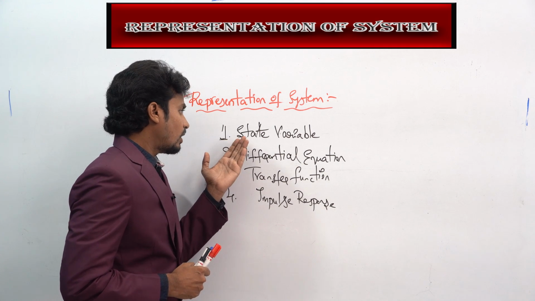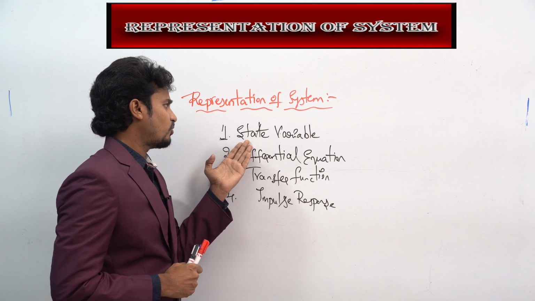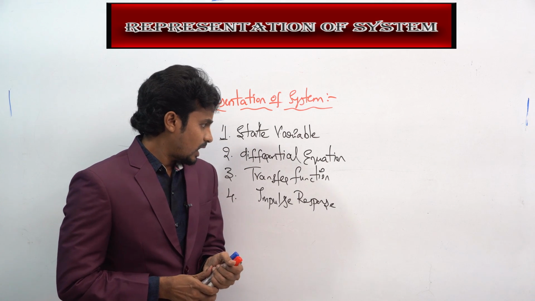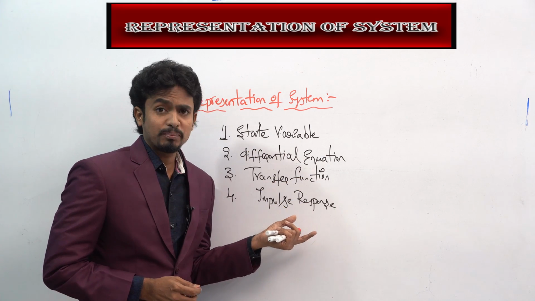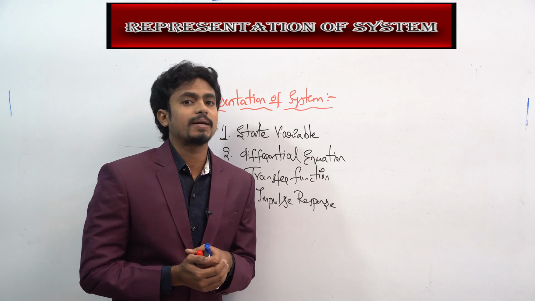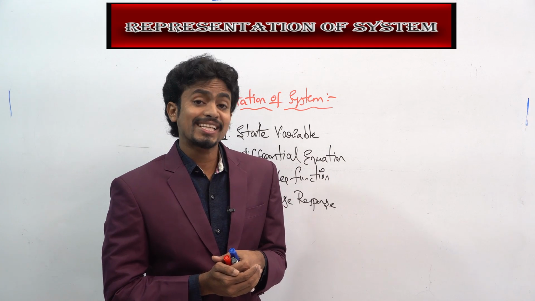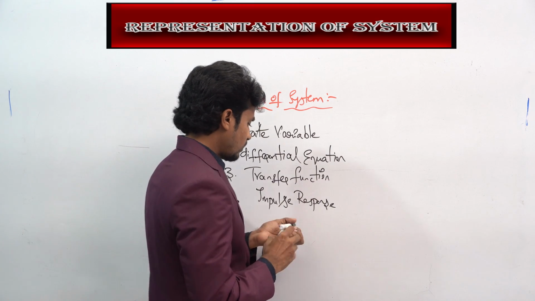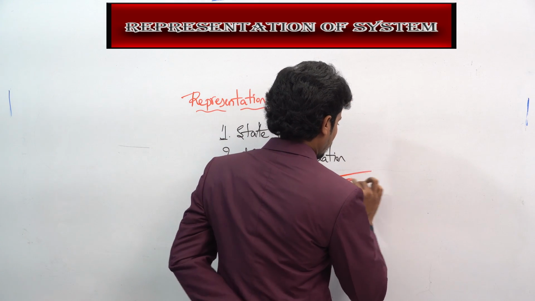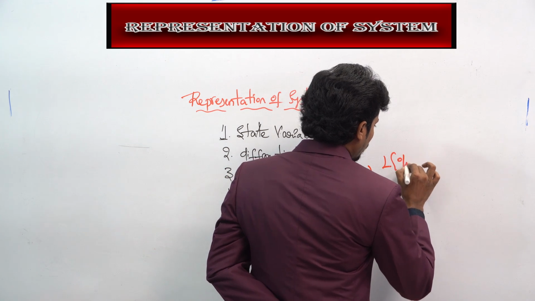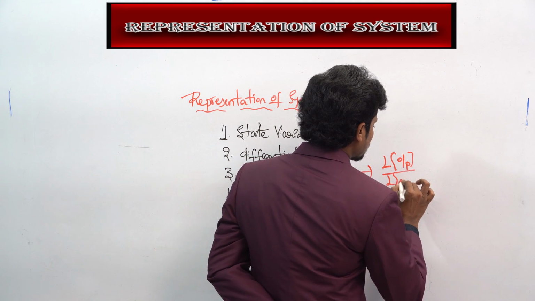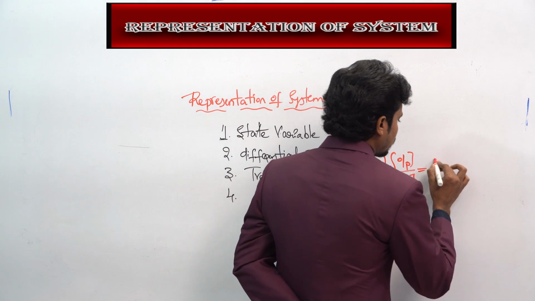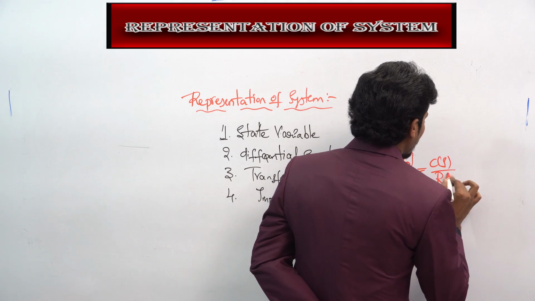In general, in control systems we encounter state variables as well as transfer functions, right? How can you represent the transfer function? The transfer function can be represented by the Laplace transform of the output divided by the Laplace transform of the input. You will get the transfer function. That means C of S divided by R of S.